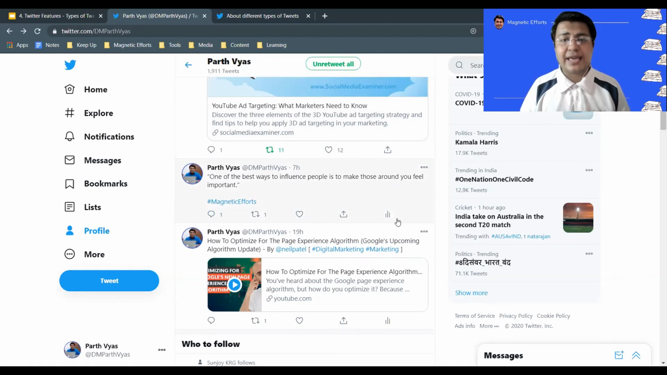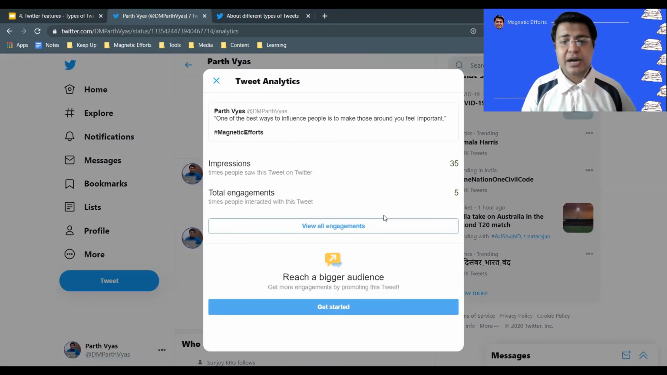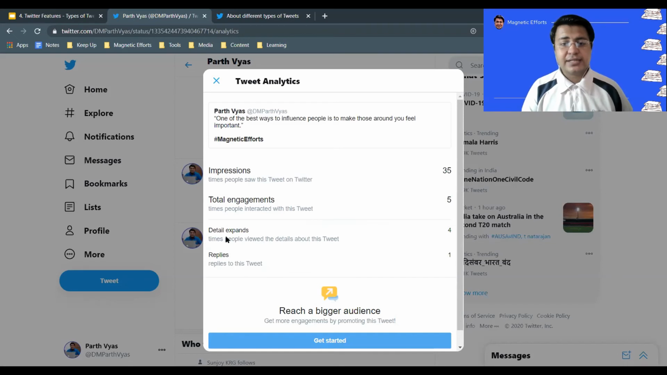In order to view the engagements which I have received on my tweet, we can click on this bar icon, and you can see that the impressions which I have received are 35, meaning this tweet appeared 35 times on my followers', my networks', or somebody else's homepage, and the total engagements which I received was 5. These engagements consist of a couple of things. Let me click on view all the engagements and see the detail expands, meaning read more kind of thing.